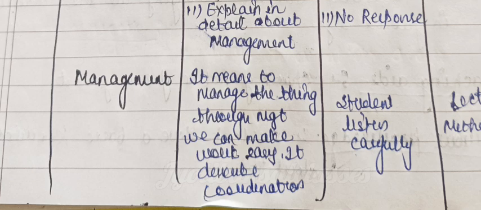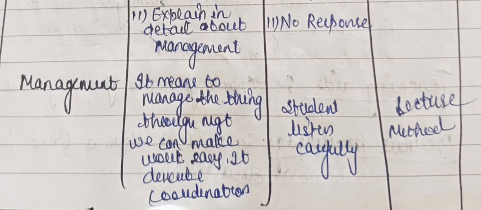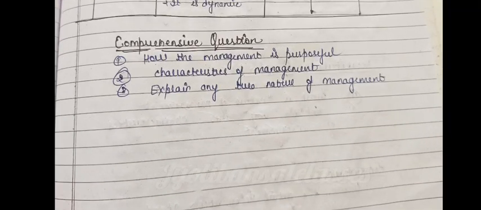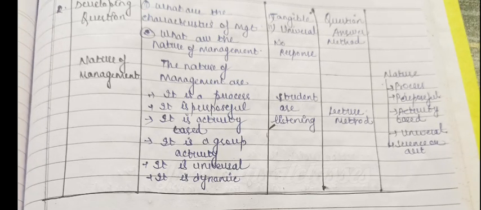Management. It means to manage the thing. Through management, we can make work easy. It describes coordination. Student listen carefully, and the method is lecture method. Then we have a developing question. What are the characteristics of management and what are the nature of management?